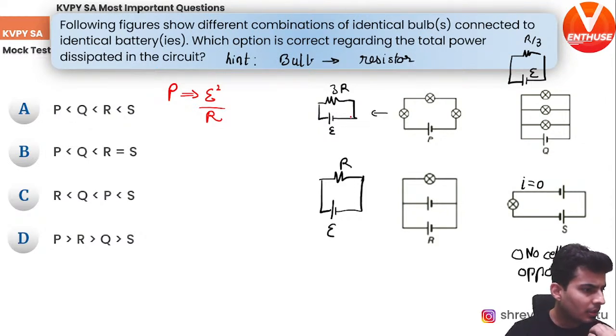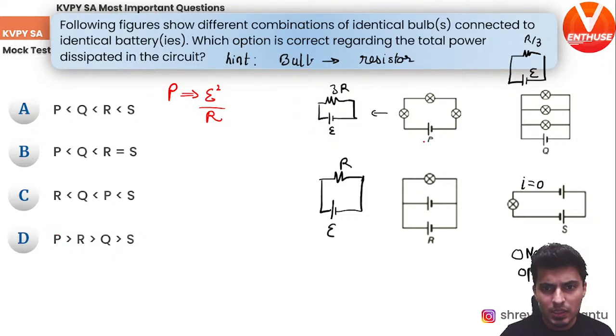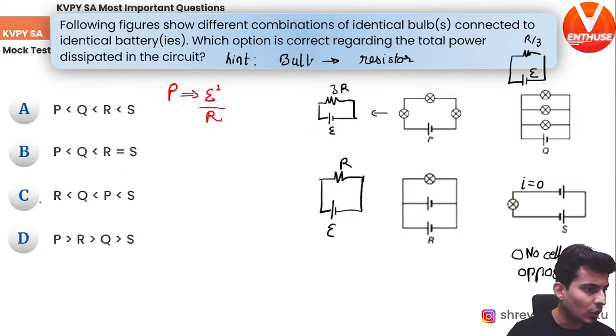I think there might be a mistake in the slide. Just think about it. P has the highest resistance, so power is the least. Okay, and then you have, yeah, so R should be there. Yes, it should be option C.